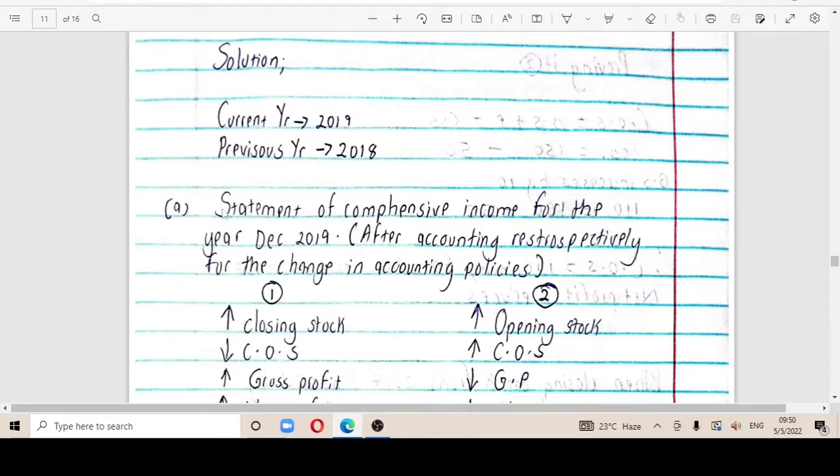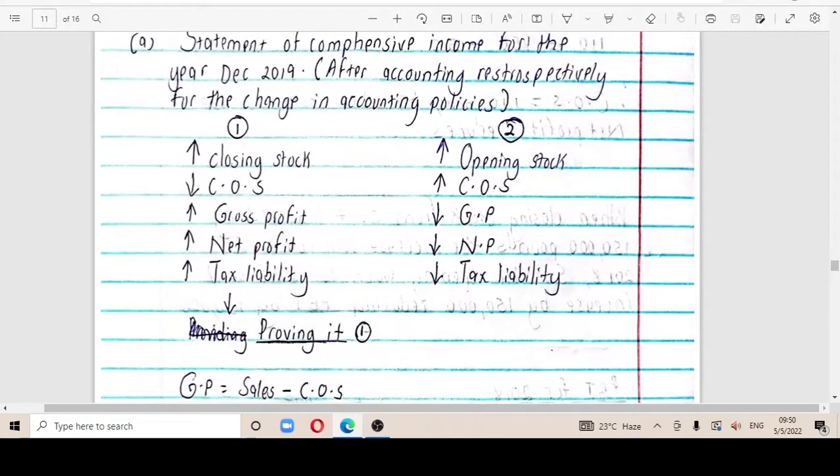So for part A, which was requiring us to prepare a statement of comprehensive income. But now, before we prepare all this, I want us to have a simple working, because after you master this, you will not need to do this in the exam. It will require you to do this at a fast rate, that is through practice. So let me take you at a slow pace so that you can be able to draft out the correct info.